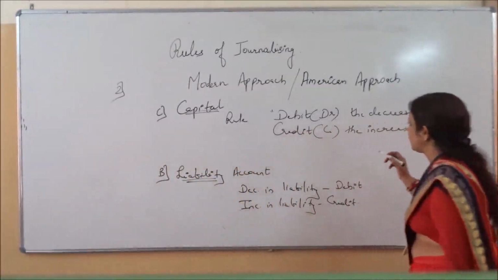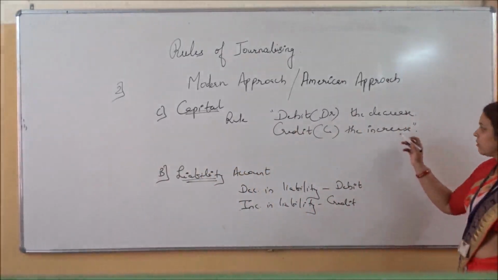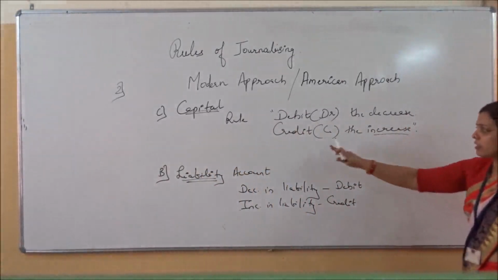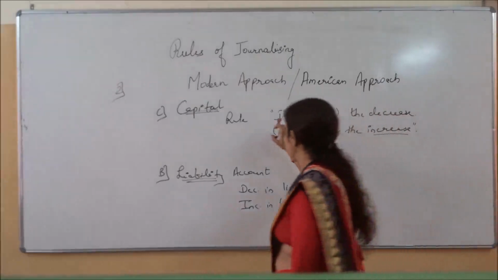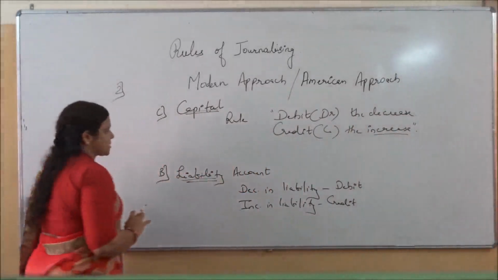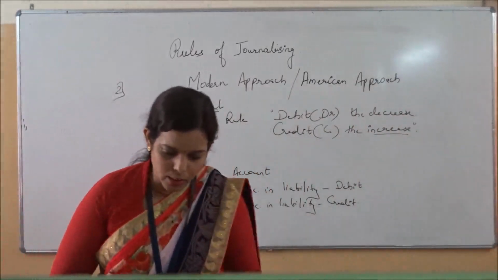So whenever capital increases, we will write it on the credit side, and whenever it decreases, we will write it on the debit side. This was the rule of capital. Now the next one